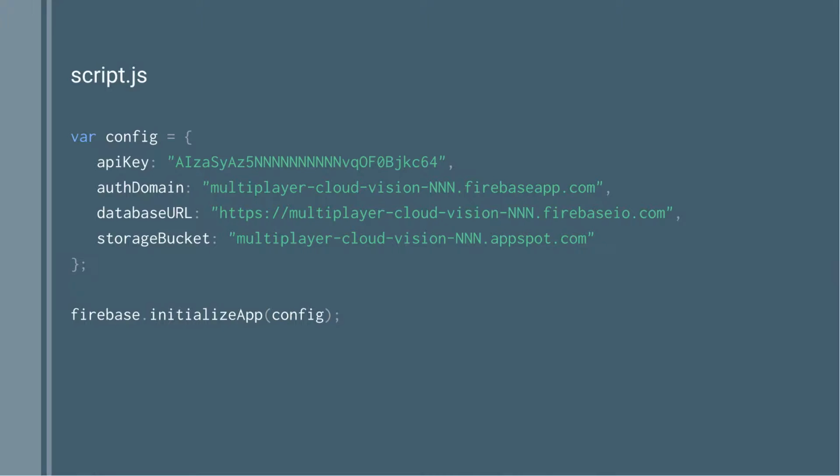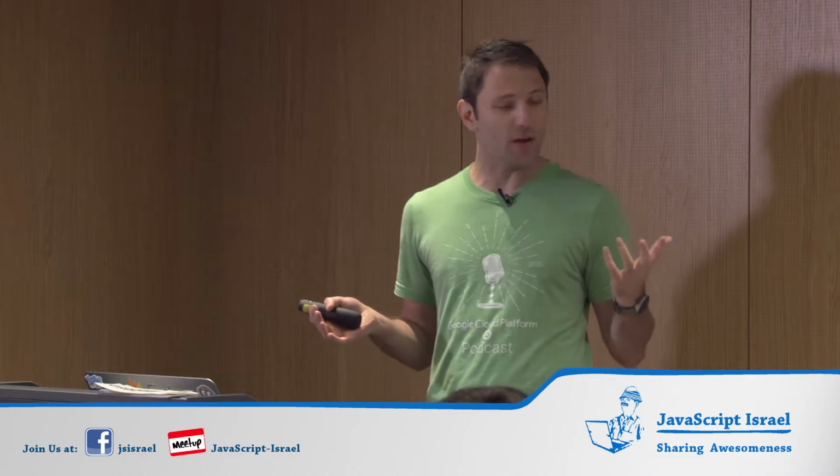It's pretty straightforward. I go to Firebase, and I go to the documentation, and I go to the web section, and I say, give me my config, and then I paste it into my page. And then I say, Firebase initialize app, and I'm good. That's really it. That's all I really need to do. It's a bit of copy-paste. And from now, I have access to all the services that Firebase gives me out of the box. I don't have to do anything special here now. All the authentication keys are available to me, and that's pretty much all I got to do.